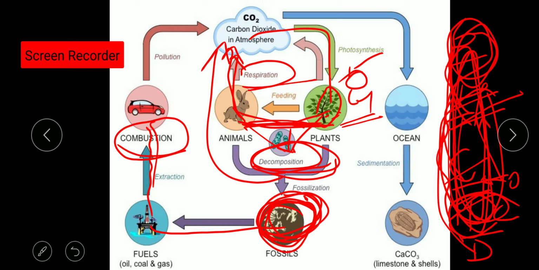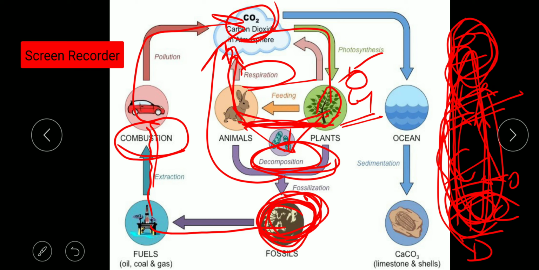And what is combustion? Burning of the compounds. In the presence of oxygen, the carbon compounds are burnt, and this is known as combustion or burning. As a result of combustion, again carbon dioxide is released.